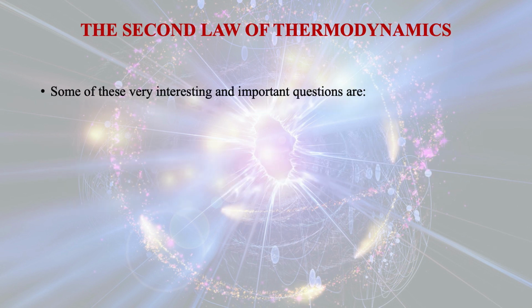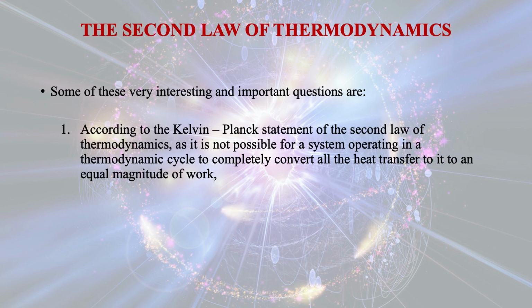Some of these very interesting and important questions are: number one, according to the Kelvin-Planck statement of the second law of thermodynamics, it is not possible for a system operating in a thermodynamic cycle to completely convert all the heat transfer to it to an equal magnitude of work.